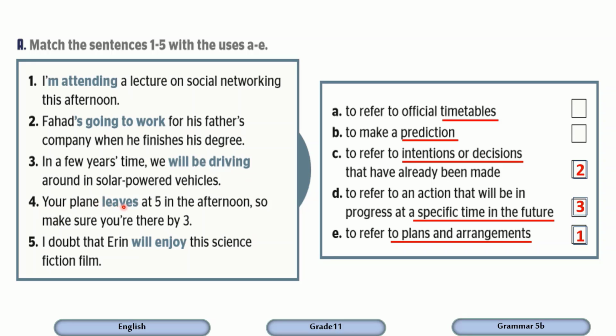Your plane leaves at 5 in the afternoon, so make sure you are there by 3. As you can see here, the tense is used here to refer to the future while it is the present simple. And we are talking about a timetable, about the flight. I doubt that Erin will enjoy this science fiction film. I doubt, I'm not sure. You are making a prediction.